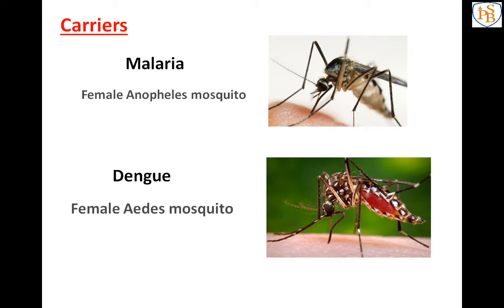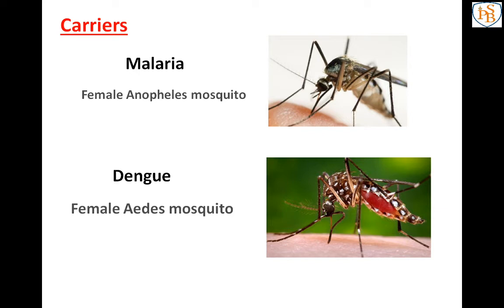This Anopheles mosquito carries the parasite of malaria, and when it sucks our blood, the pathogens can enter our body through the blood, so we can get malaria.